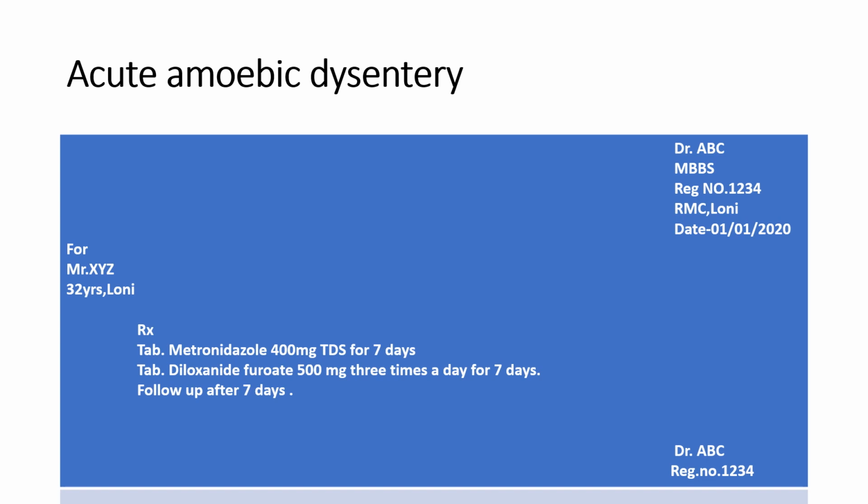It also produces skin rash, urticaria, itching and flushing. So these are the adverse effects of metronidazole.